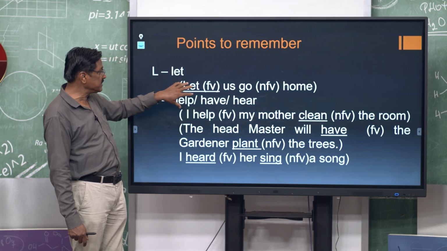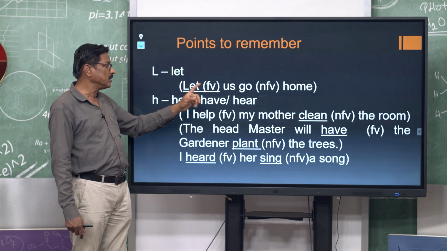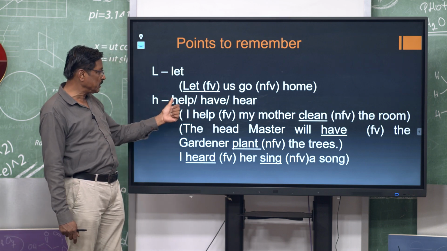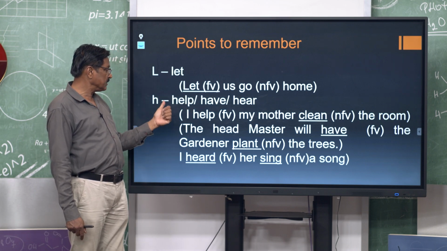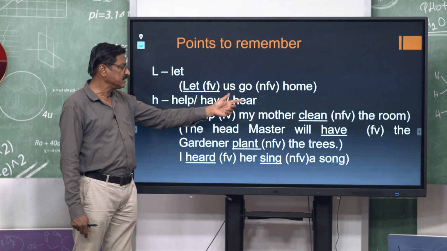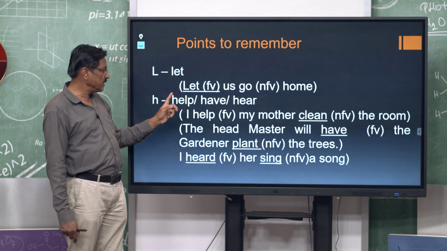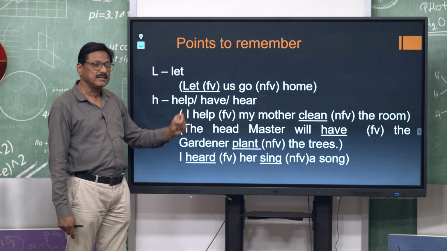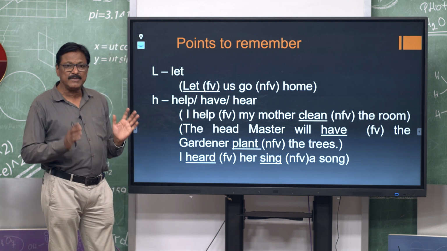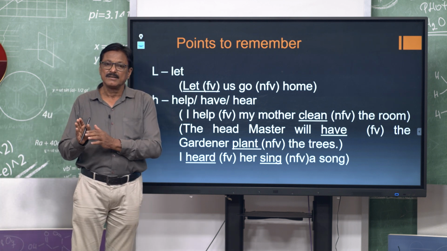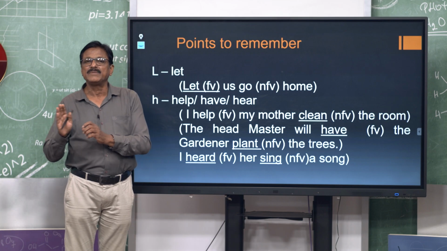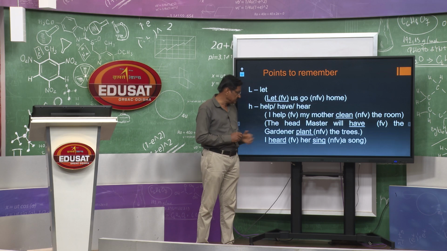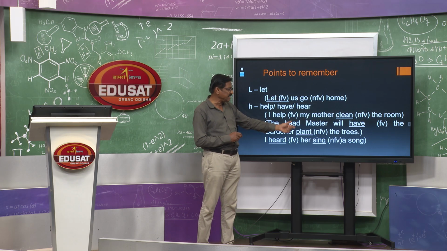If you find this verb as a finite verb, you should use a bare infinitive, like this. Help also, help, have, here, 3 verbs stand for HQ. H, first one help, second one have, third one here. These 3 verbs also take the bare infinitive. You see, the headmaster will have the gardener plant the trees.